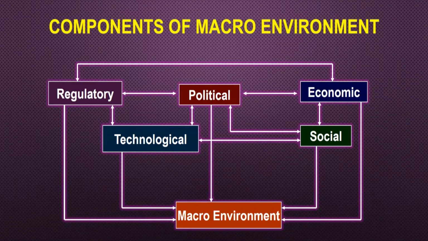Now, these are the components of the macro environment. Here we have the regulatory environment. Regulatory means the ones who regulate, like we have the pollution control boards, for example. We have the political environment, economic environment, technological environment, and social environment, and this is all basically the macro environment. We will discuss all these things through a case study.